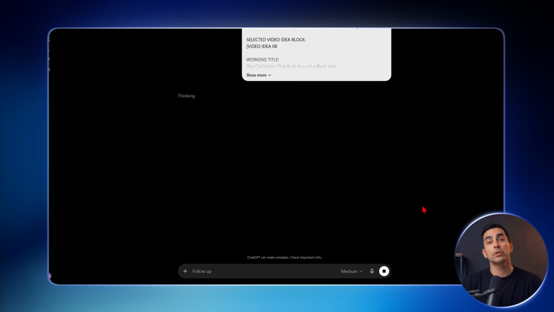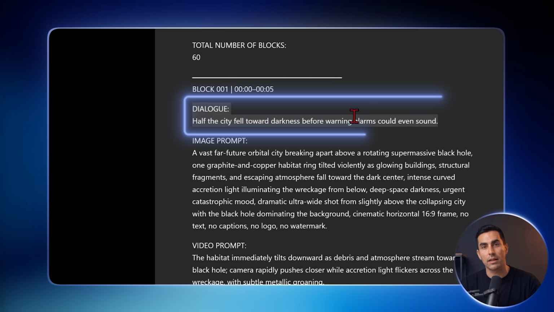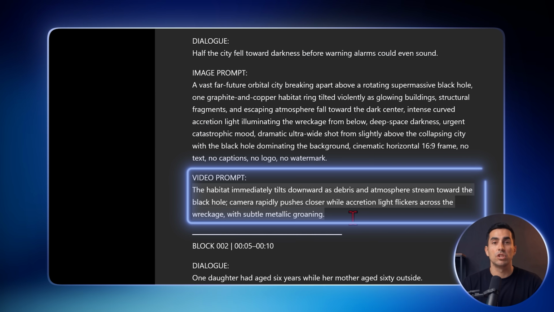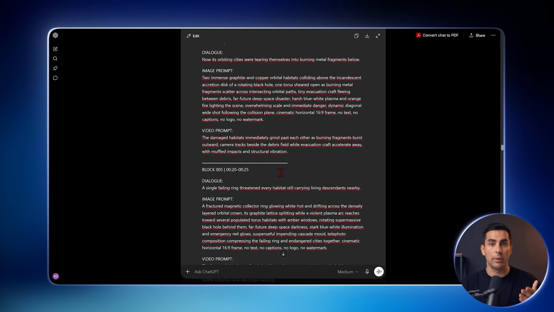Submit it, and it will return the result in blocks divided into numbered sections. Each section contains a line of dialogue around 5 seconds long, an image prompt, and a prompt for turning that image into a video. It will keep creating 5-second segments until it reaches the total duration we entered.